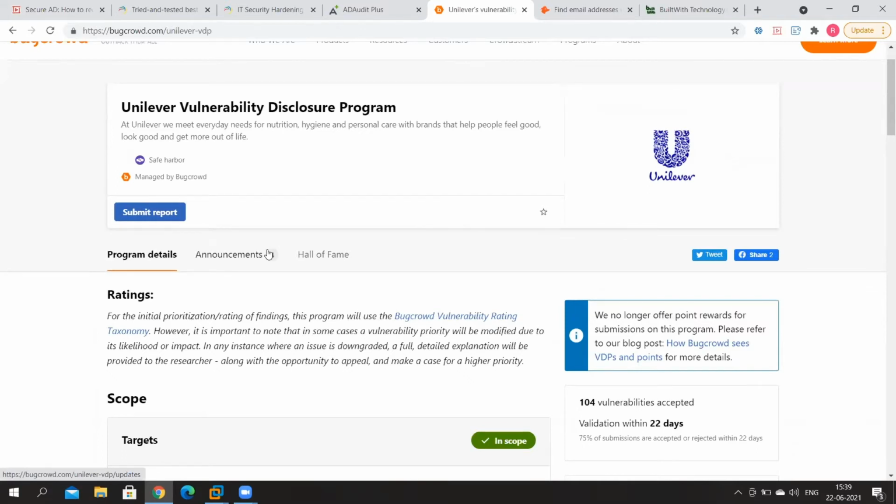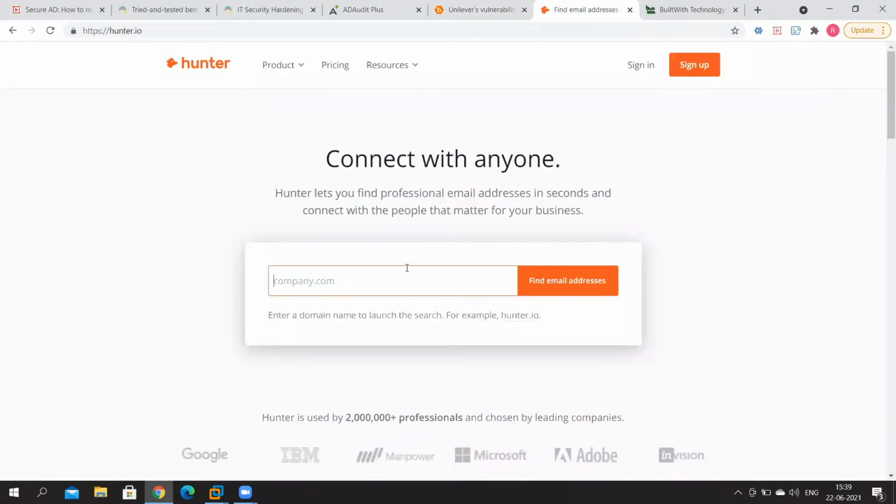Now, apart from bugcrowd.com, there's also a site called hunter.io that I've got open for you over here. This is a site where attackers can find several legitimate email addresses and even the format of a company's email address. After collecting this information, they can then go onto a website like LinkedIn and find out more about the company and also a particular employee. They may get to know the employee's job title, responsibilities, and even private things like their reporting manager.